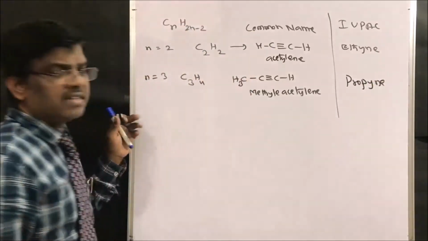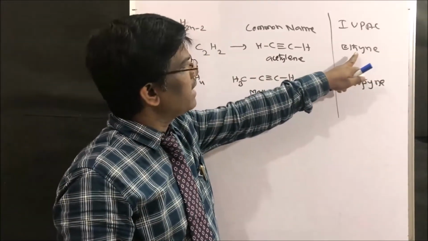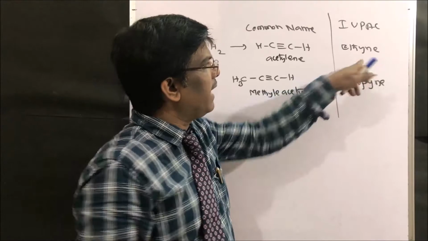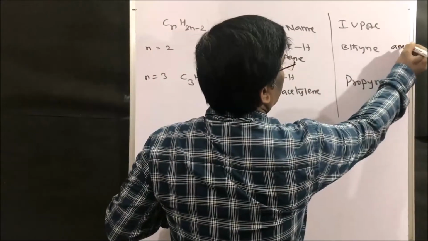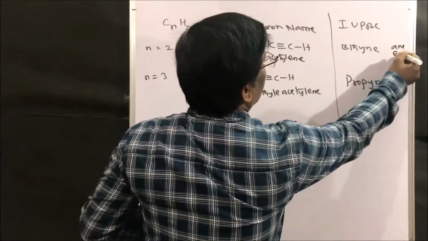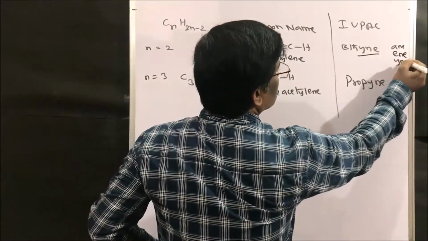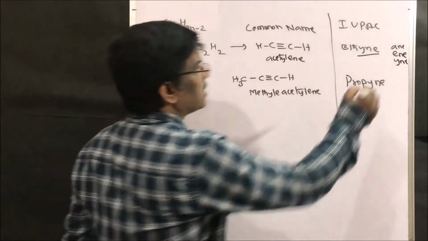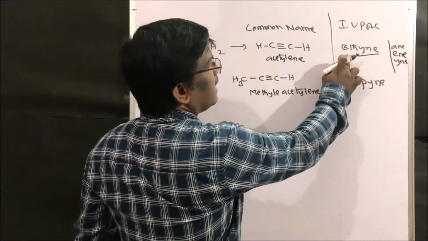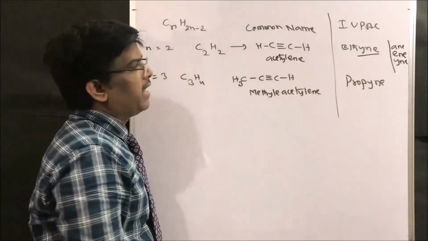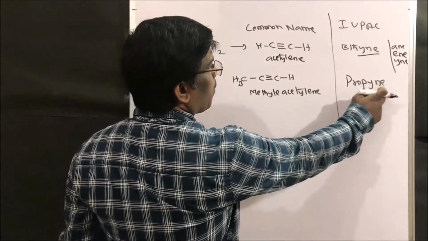Propyne. Dear friends, as we know for alkanes, we call it ethane. Ane for alkanes, ene for alkenes, so for alkynes we use yne. So this is how we get ethane, ethene, ethyne in IUPAC names, and propane, propene, propyne.